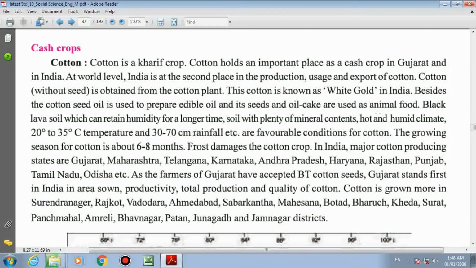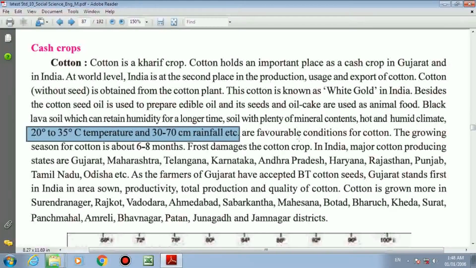Next is the sentence related to which type of conditions are required to cultivate the cotton crop. Black lava soil which can retain humidity for a longer time, soil with plenty of minerals, hot and humid climate, 20 to 35 degrees Celsius temperature and 30 to 70 centimeter rainfall are required. They are called favorable conditions for cotton.